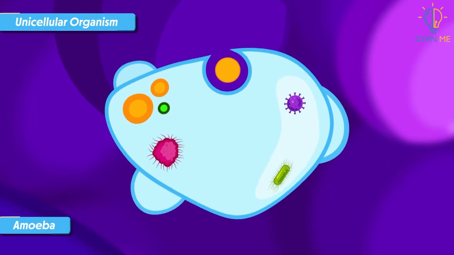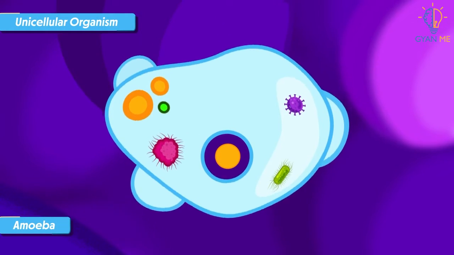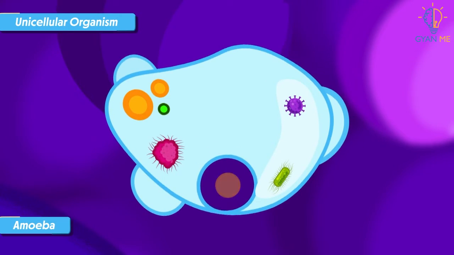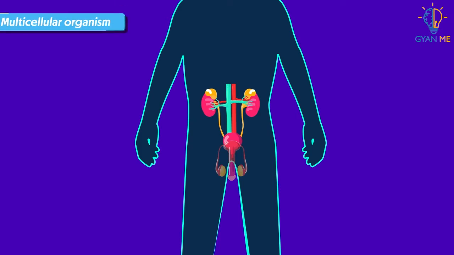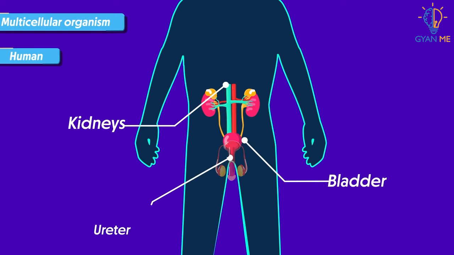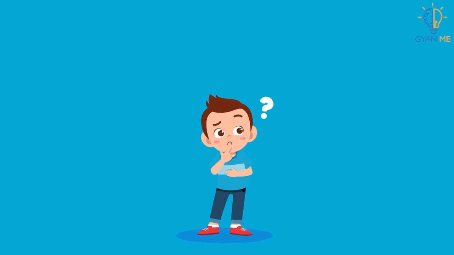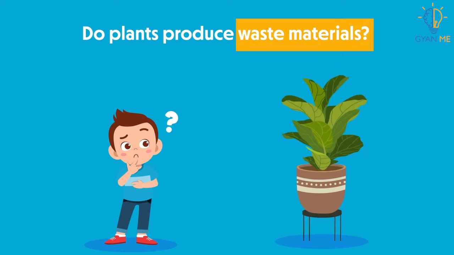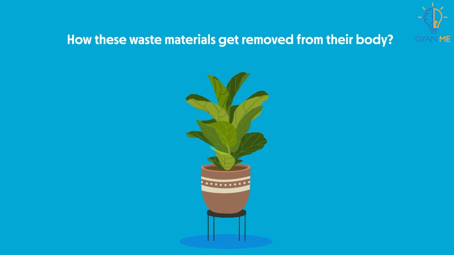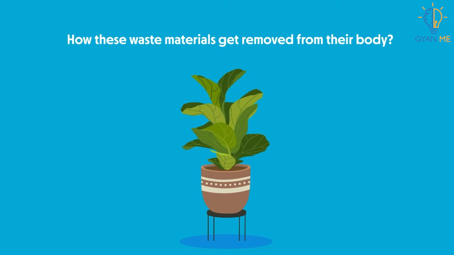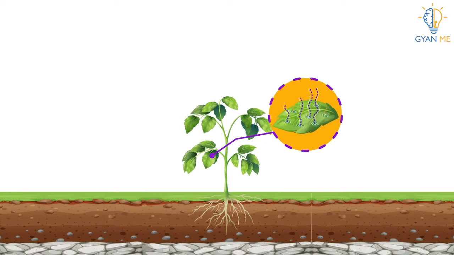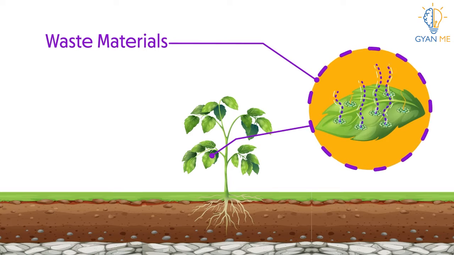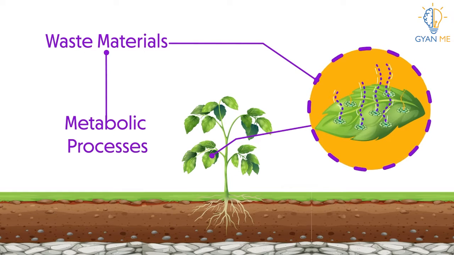For example, unicellular organisms remove metabolic waste directly through their cell surface, while multicellular organisms, especially humans, have complex organs and special systems for removal of such wastes. Students, but have you ever thought, do plants produce waste materials? And if they do, then how these waste materials get removed from their body? Plants, also like all other living beings, produce waste material since they also carry out metabolic processes.